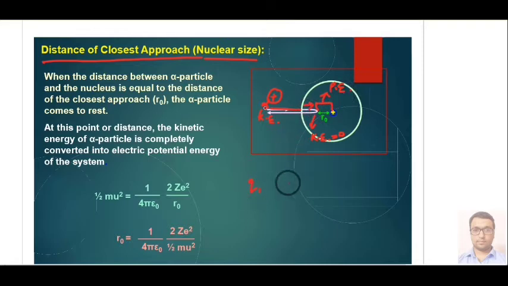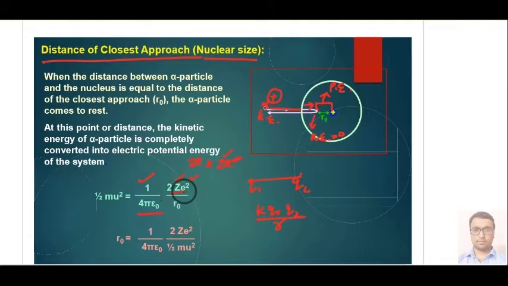We know that between two charged particles, the electrostatic potential energy is given by k q1 q2 by r. Here k is 1/4 pi epsilon naught, and q1 q2 are the charge of the gold nucleus, which is Ze, and the charge of the alpha particle, which is 2e. Remember Z is the atomic number, and e is the charge of one proton.